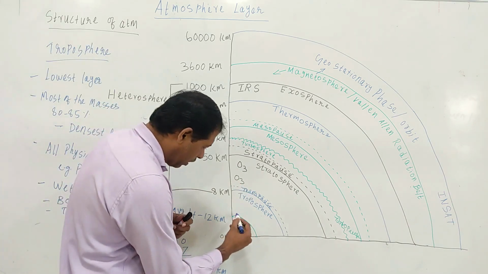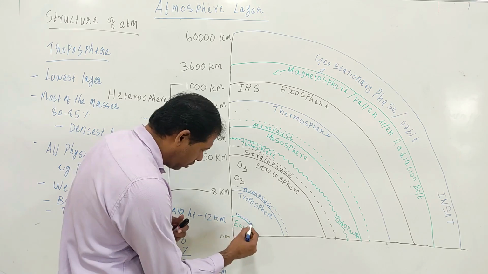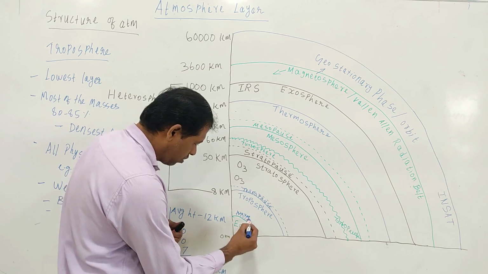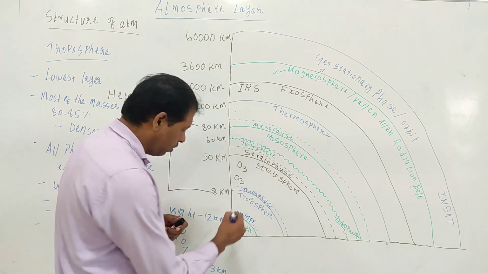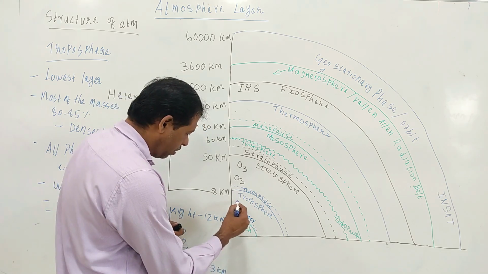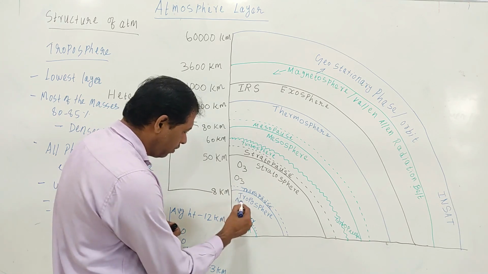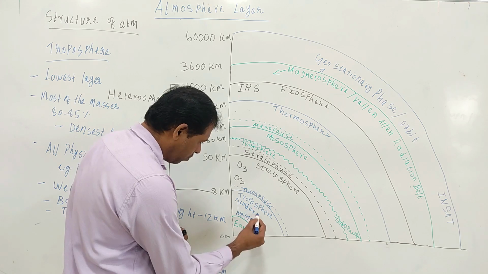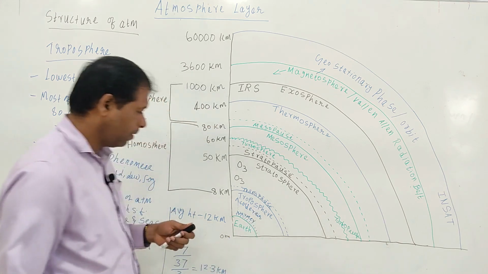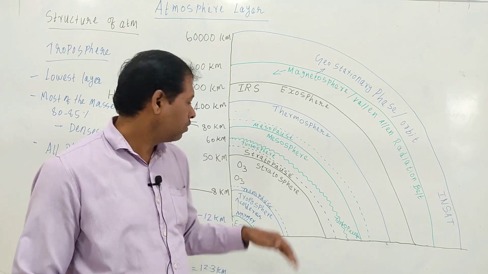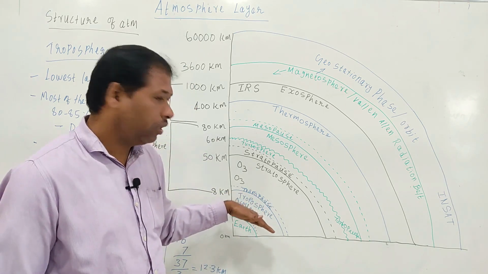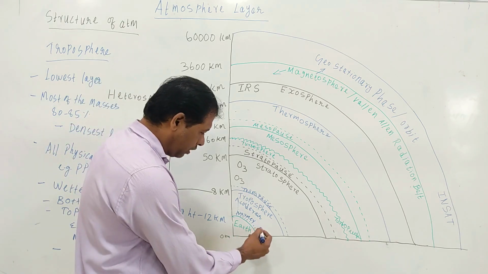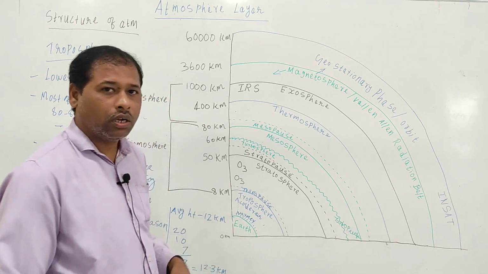Another characteristic is temperature variation: the temperature decreases with increasing altitude.